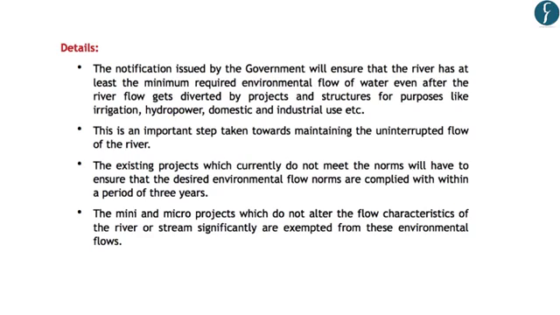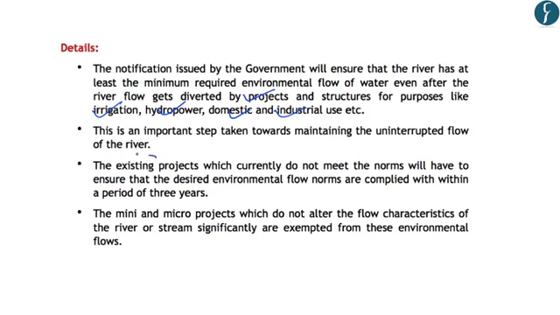Now this notification ensures that a minimum environmental flow is maintained even after the water from the river is diverted for various projects. For example, even after the water is diverted for purposes like irrigation, hydropower, domestic or industrial use, a minimum flow has to be maintained in order to keep the river clean. So simply this means that the diversion for any purpose cannot be excused from maintaining the minimum environmental flow in the river. So this will be a major step in keeping the river water clean at various points.